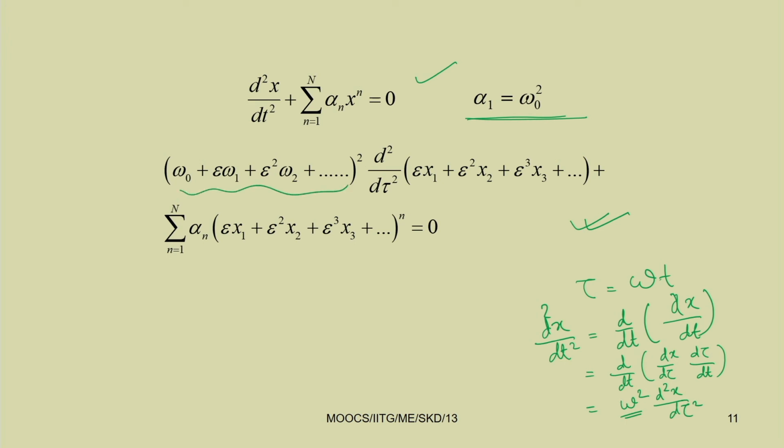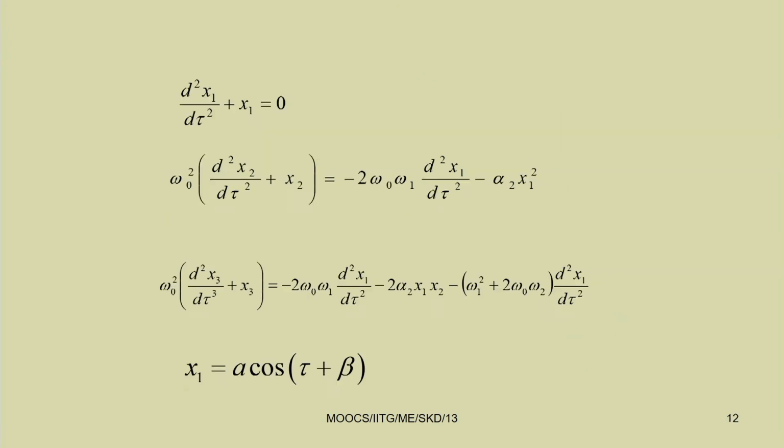This omega can be written as omega 0 plus epsilon omega 1 plus epsilon square omega 2, this whole square d square by d tau square, and for x you can substitute this, and for xn you can substitute this.